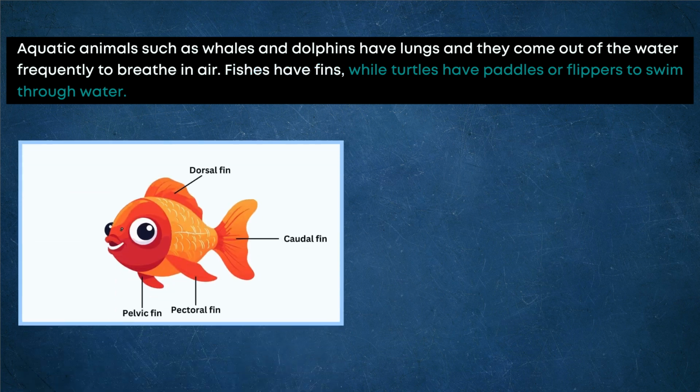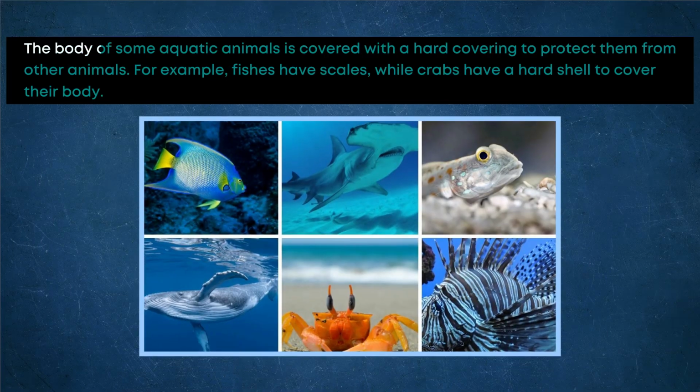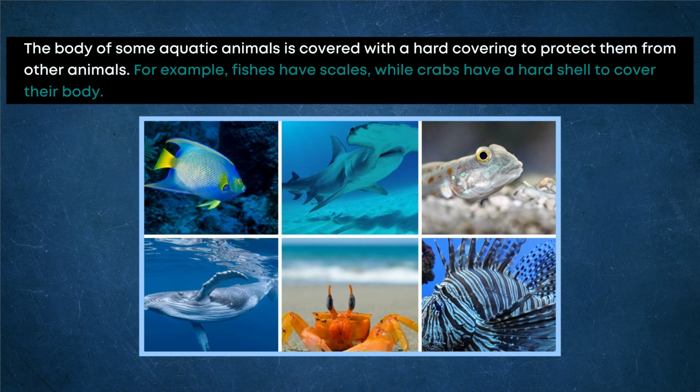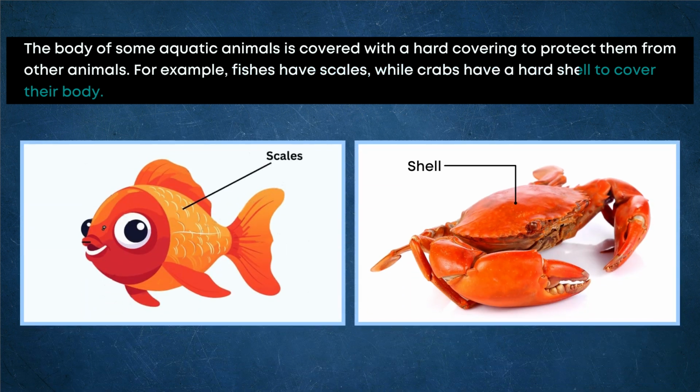Fishes have fins, while turtles have paddles or flippers to swim through water. The body of some aquatic animals is covered with a hard covering to protect them from other animals. For example, fishes have scales, while crabs have a hard shell to cover their body.